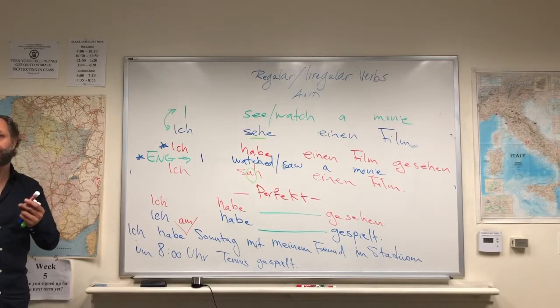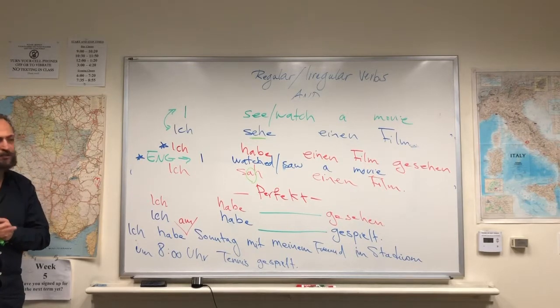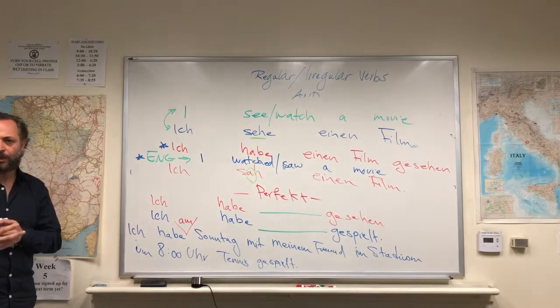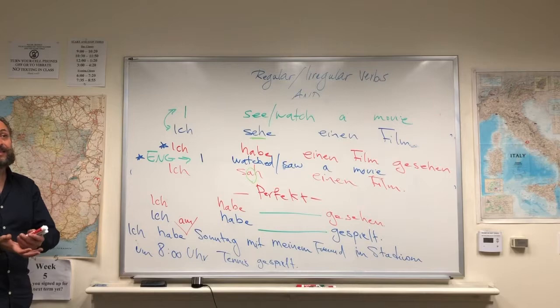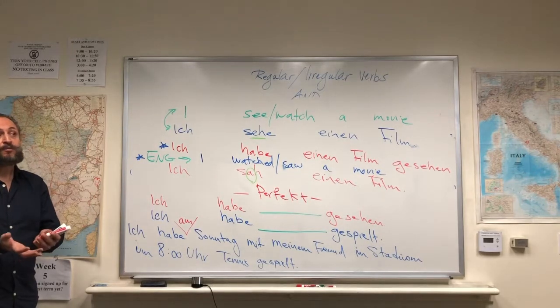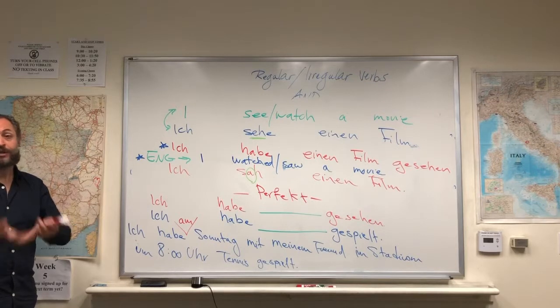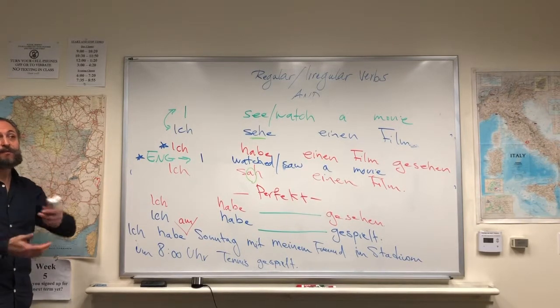Actually, the core of the phrase is ich habe gespielt. Then I can additionally but steadily add additional information to the phrase. What I played, with whom, at what time. I can also add, let's say, on a sunny Sunday or rainy Sunday, or I can say even the place.